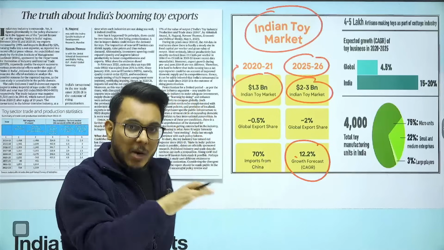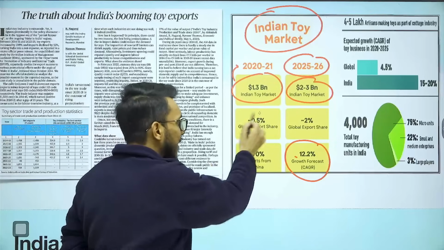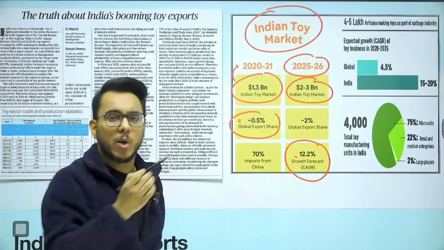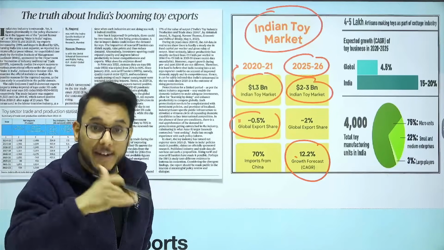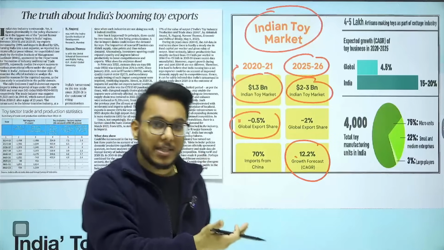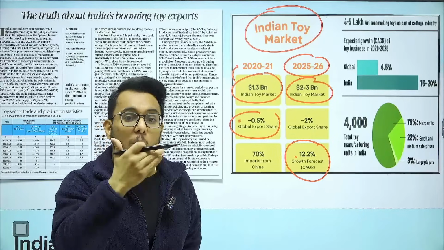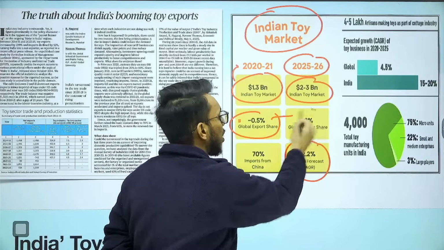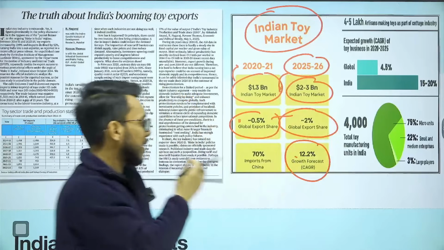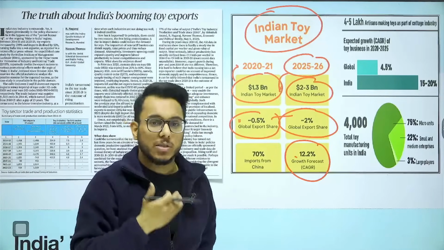Now, if we talk about 2020-21, India has just 0.5% of the global export share of toys. But by targeted interventions by the government, our share in global exports might go to 2% by 25-26. So these are all low hanging fruits in India.